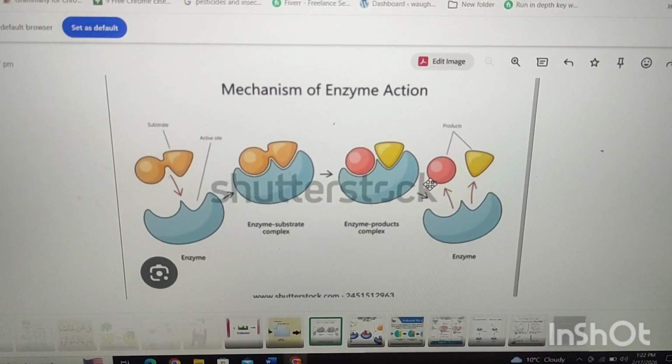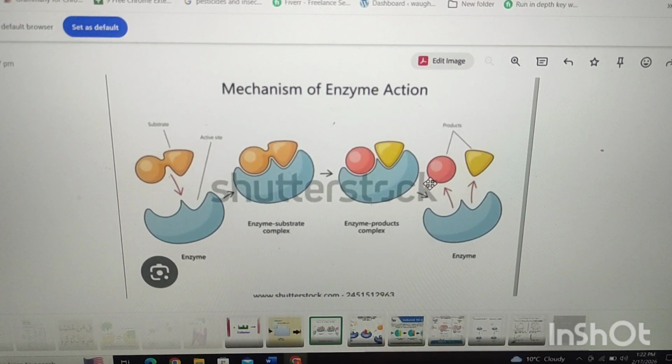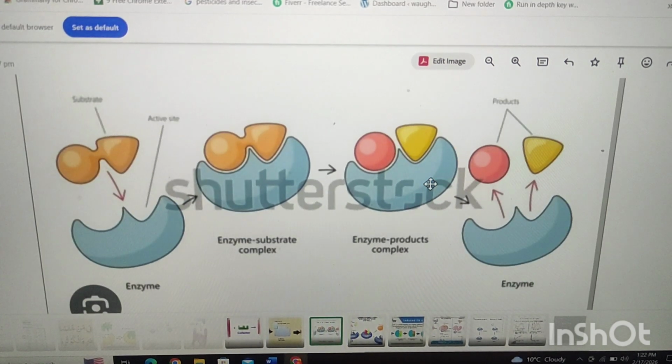Enzymes are biological catalysts, but the question arises in which way enzymes work. So we will discuss now the mode of action of enzymes. But enzymes always work in steps. If we divide it into a number of steps, then basically we have four major steps.